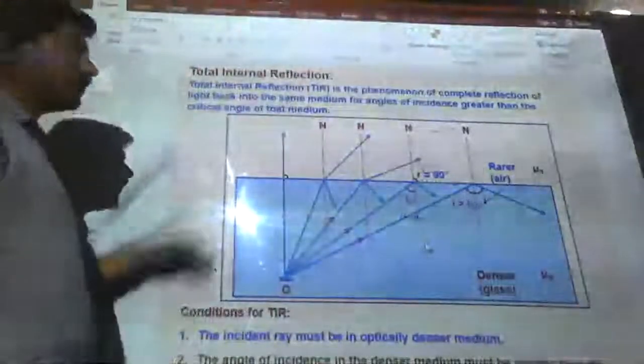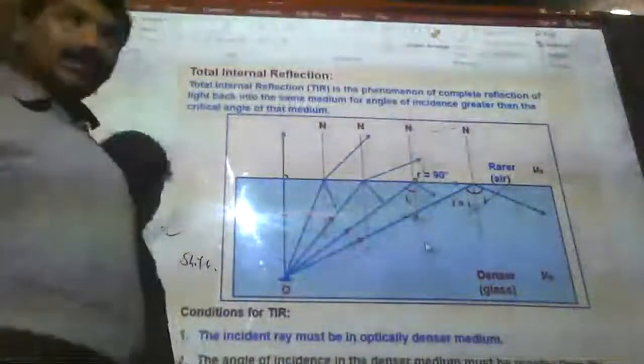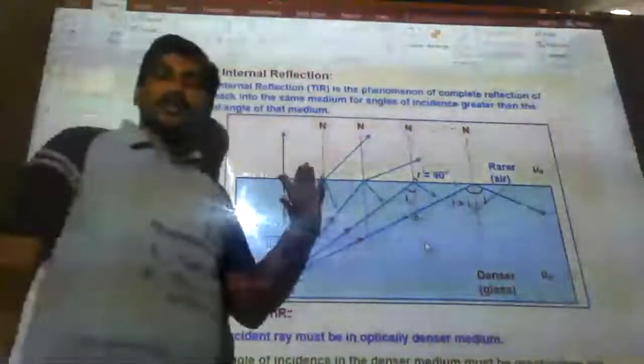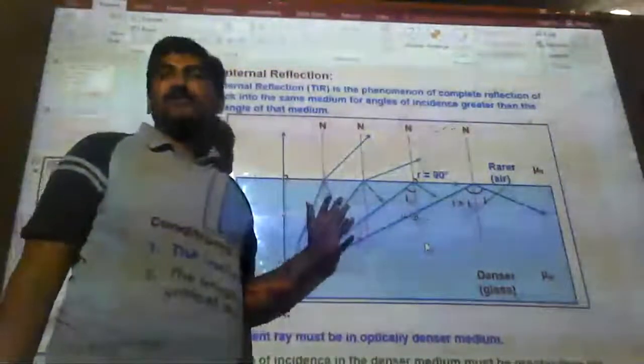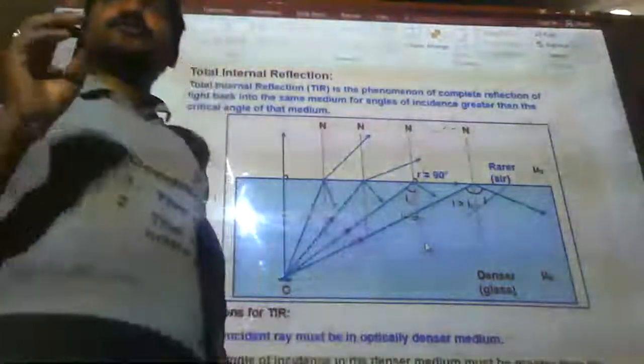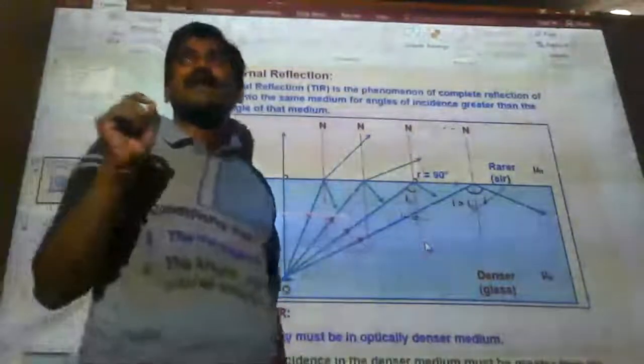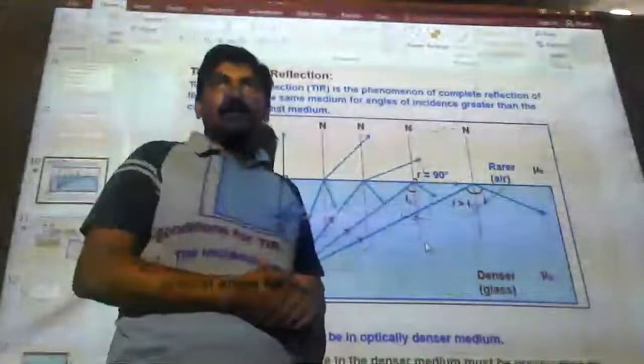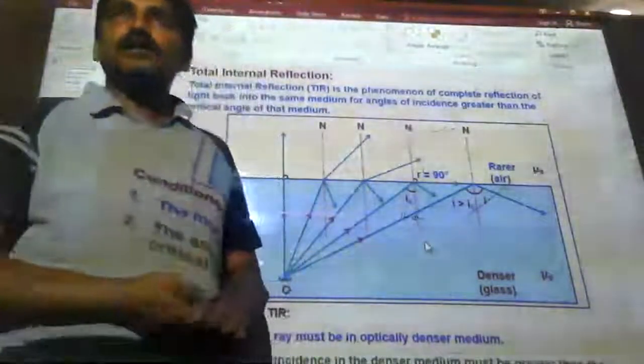You can see here total internal reflection. What is this total internal reflection? It's the most important topic, this total internal reflection. Before that, you should know the most important thing, that is critical angle. What do you mean by critical angle?